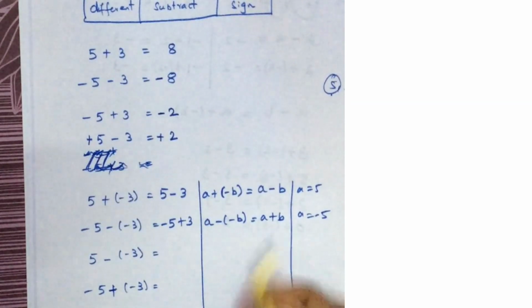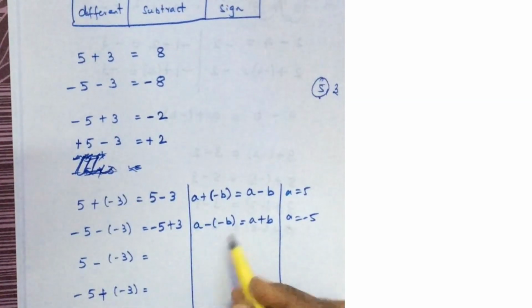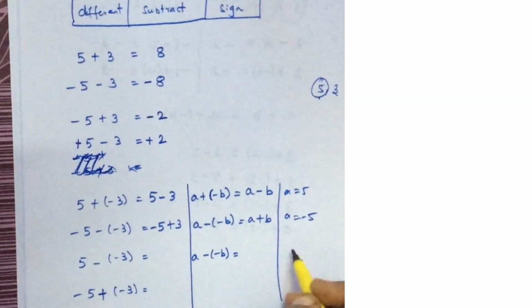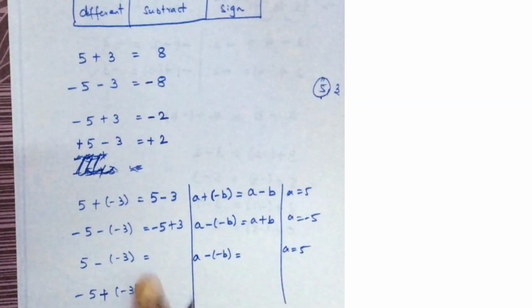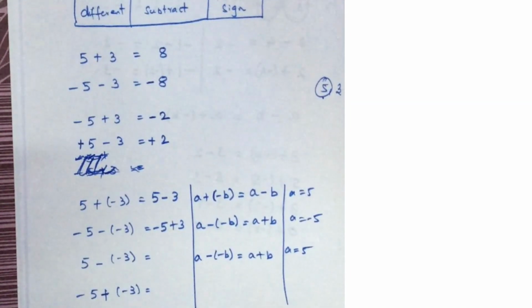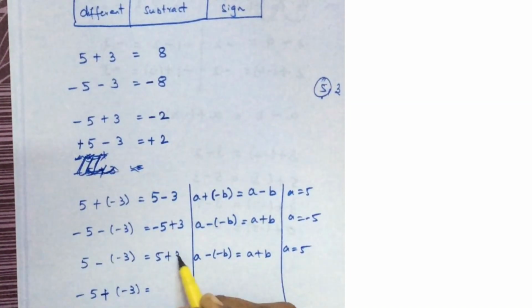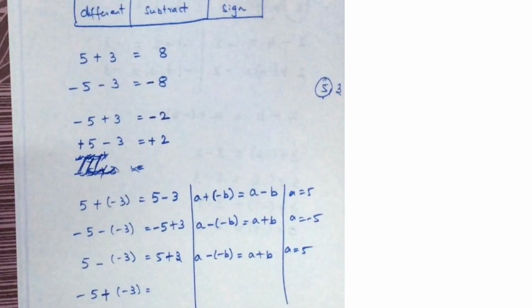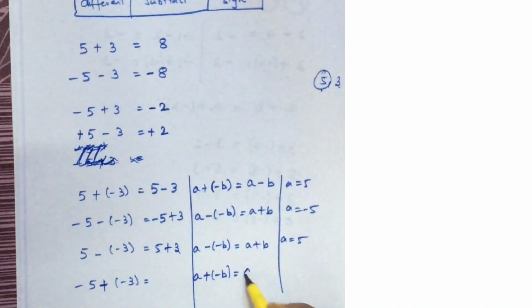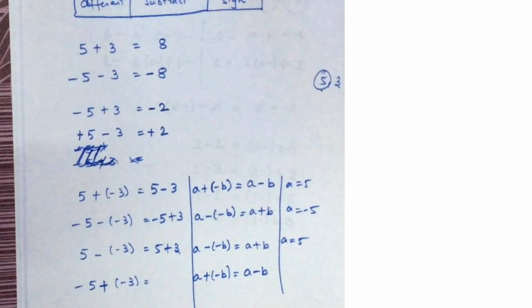The third is, what is this? This is a minus of minus b. Here a is 5. A minus of minus b is a plus b. So this is 5 plus 3. The last case, a plus of minus b, is equal to a minus b.